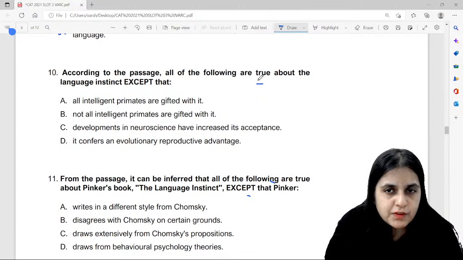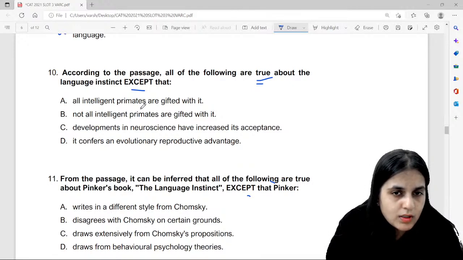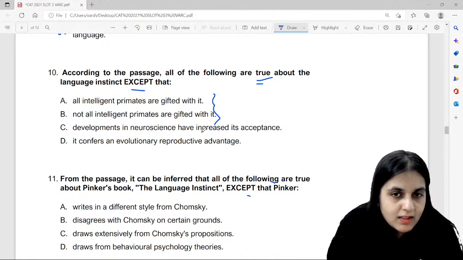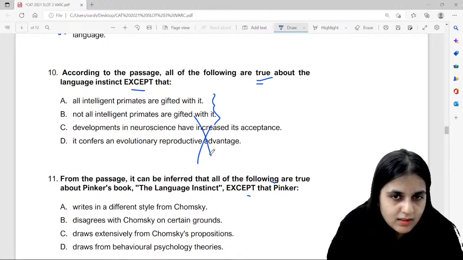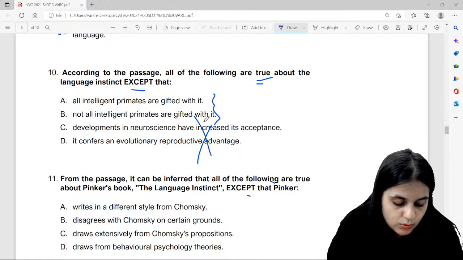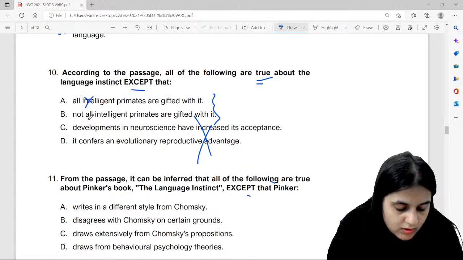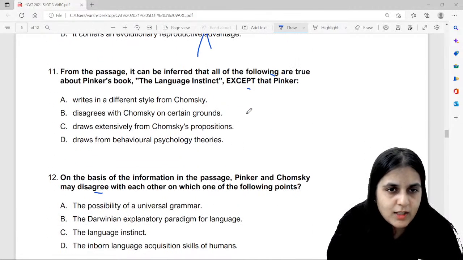According to the passage, all of the following are true about language except all intelligent primates are gifted with it. Not all intelligent primates are gifted with it. Can I say that the answer will have to be between A and B? इतना तो कोई बच्चा भी बता देगा ना. C and D देखने की जरूरत नहीं है. These two are contradictory. So दोनों में से एक तो आंसर होगा ही. All intelligent primates are gifted with it. No, he clearly says chimps are not. So your answer option will be A. Easy? Very easy. Next one.